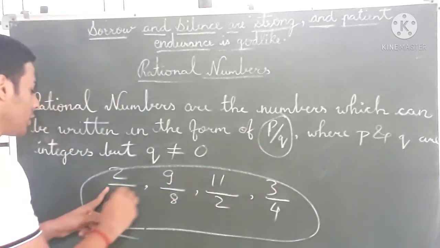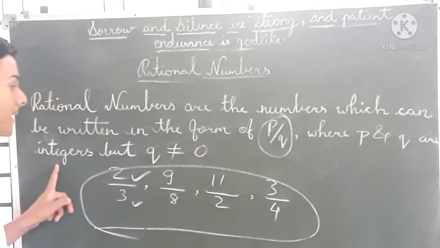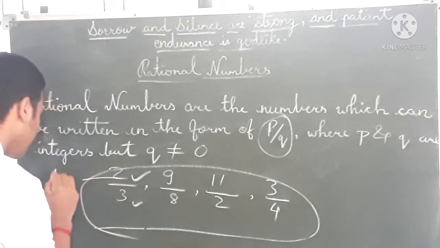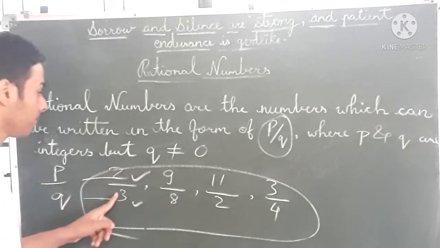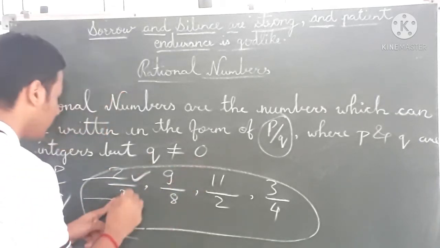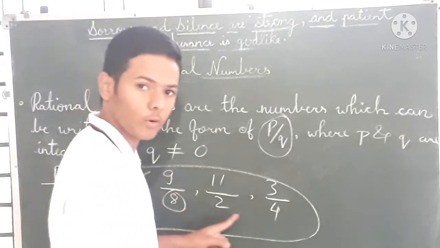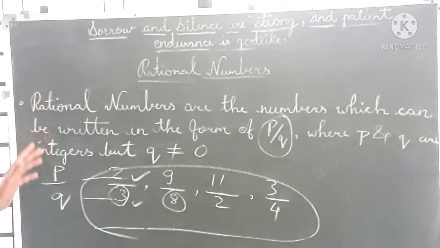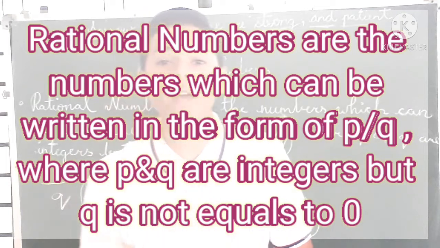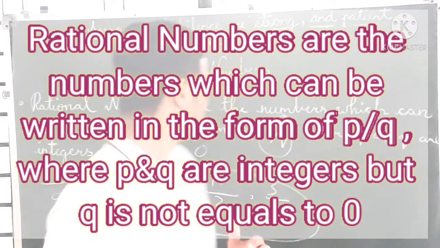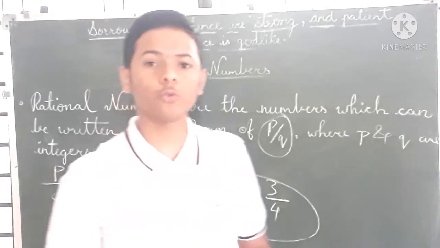P by q means numerator and denominator, where p and q are integers. See, this is p and it is q, where p and q both are integers but q is not equal to 0. For example, 8 is not equal to 0. Okay. So what are rational numbers? Rational numbers are the numbers which can be written in the form of p by q, where p and q are integers and q is not equal to 0.